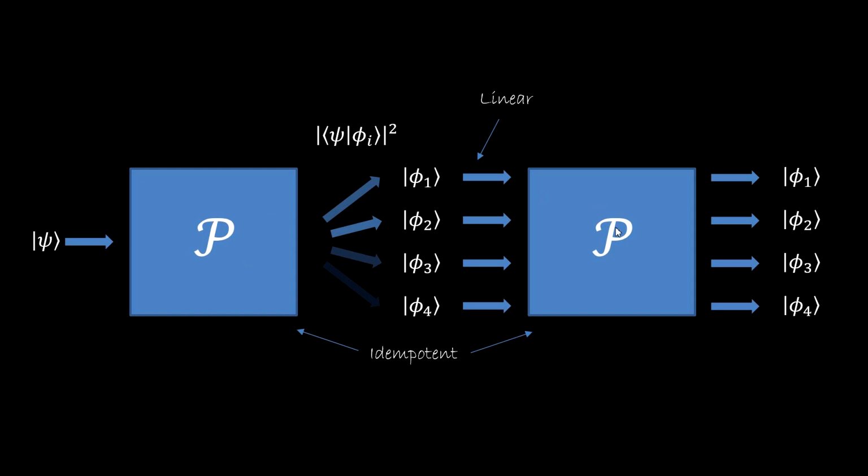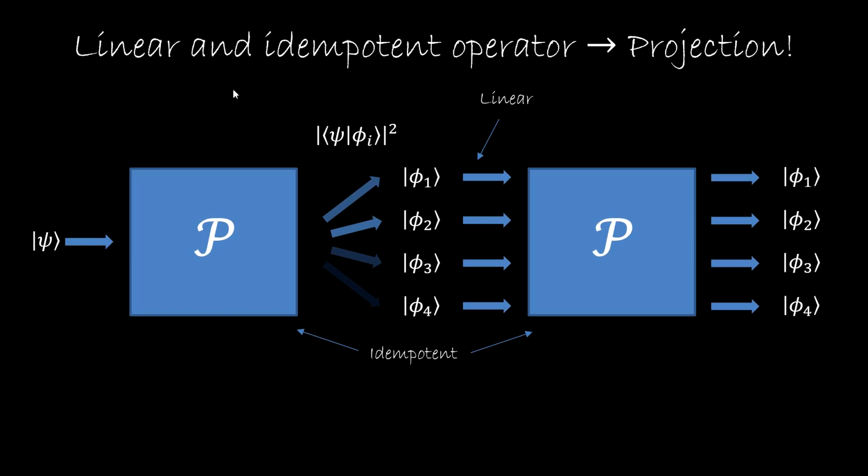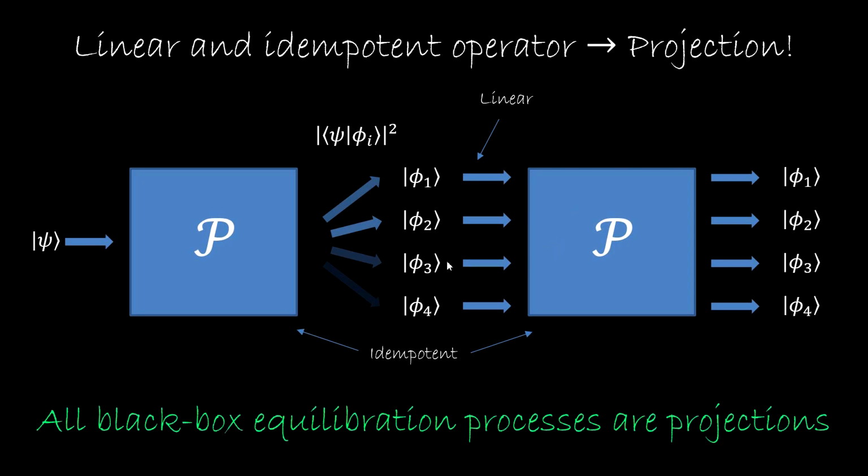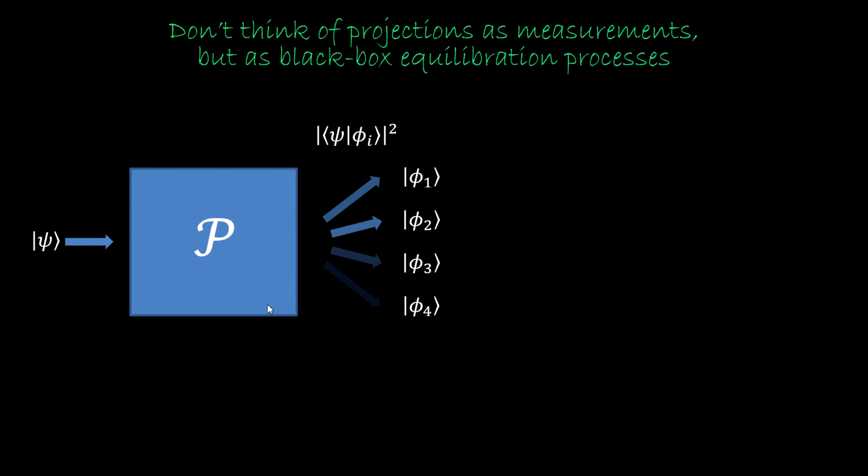So the operator that would model this process is linear and idempotent. But that's exactly the mathematical definition of a projection. It is a linear and idempotent operator. So projections and black box equilibration processes are the same thing. Every projection is a black box equilibration process, and every black box equilibration process is a projection. There is no distinction. So I want to encourage you not to think of projections as measurements, but as black box equilibration processes, processes for which you know only the inputs and the outputs, which are very common in science and engineering, whose outputs are all equilibria.